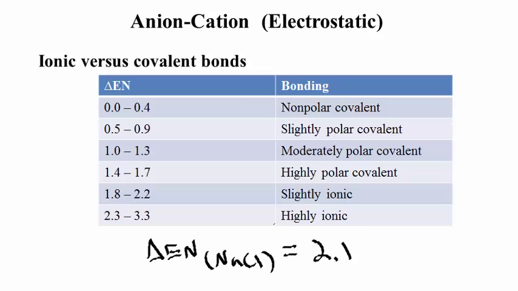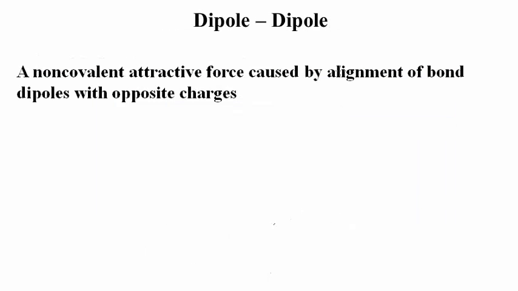The next type of interaction that we're going to talk about is the dipole-dipole interaction. So this is a non-covalent attractive force caused by the alignment of bond dipoles with opposite charges. Now this is a medium force compared to the anion-cation force, which was strong.